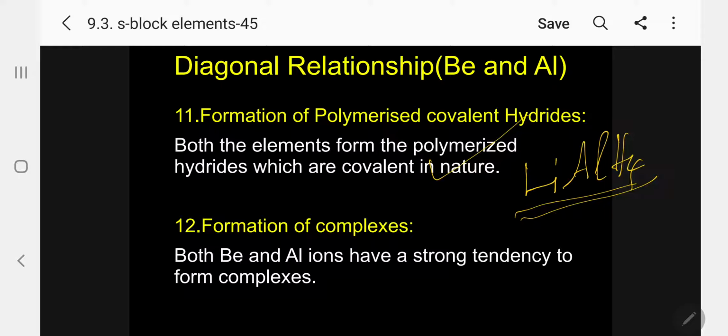Whenever you want to reduce any compound including a carboxylic group, lithium aluminum hydride is a powerful reducing agent, which is formed by lithium and aluminum. So here aluminum is involved. This is the interesting information I want to mention here.